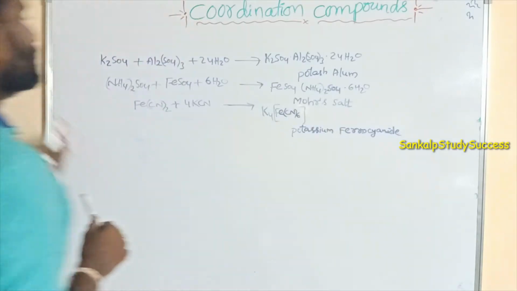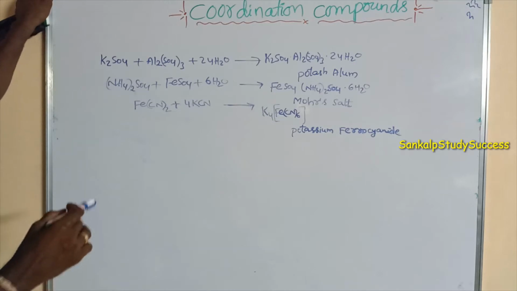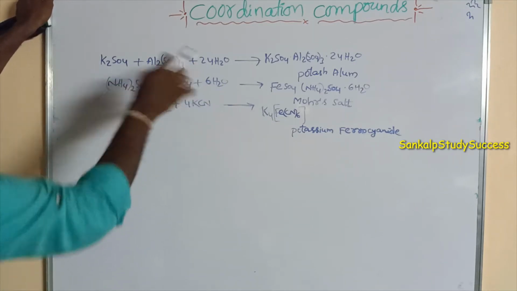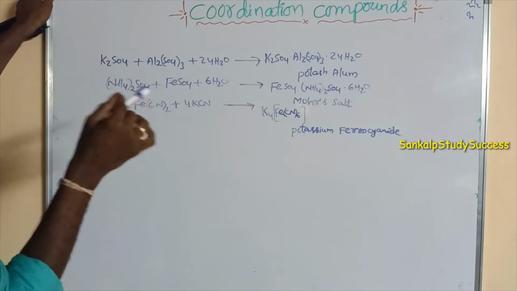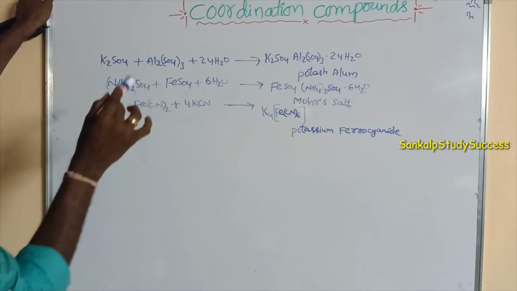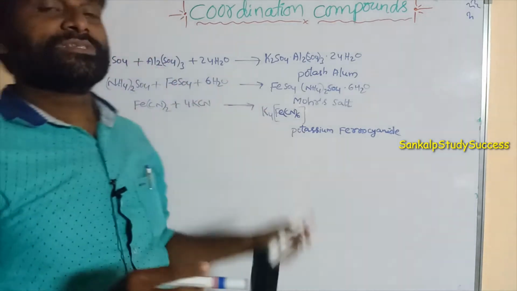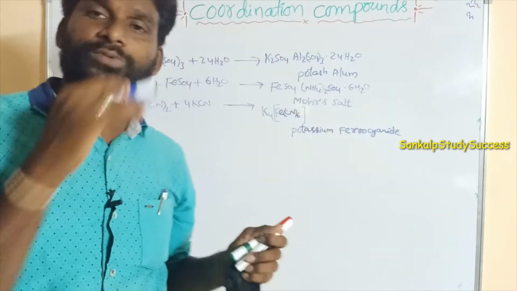So these are saturated solutions of neutral compounds, two or more, mixed and followed by standing. That solution forms crystalline solids, which are adducts.